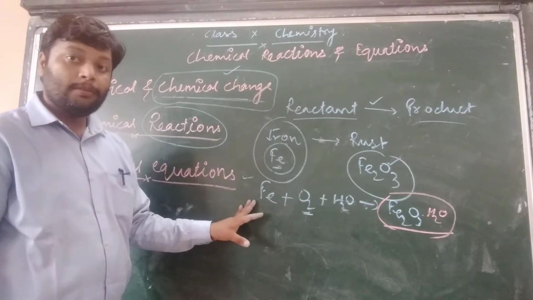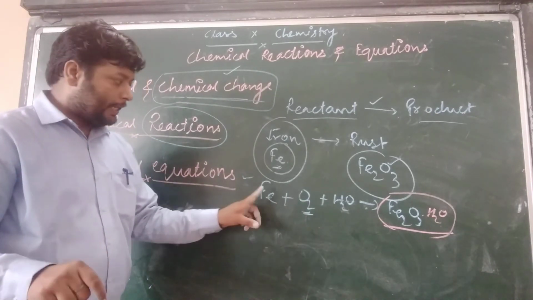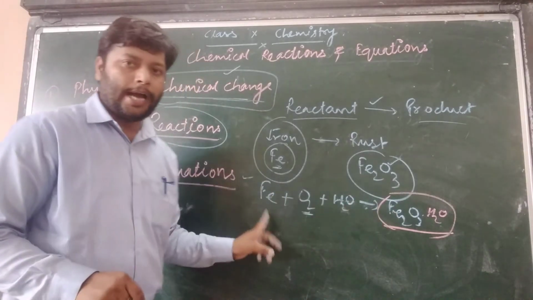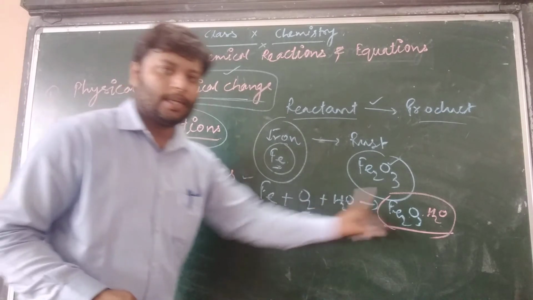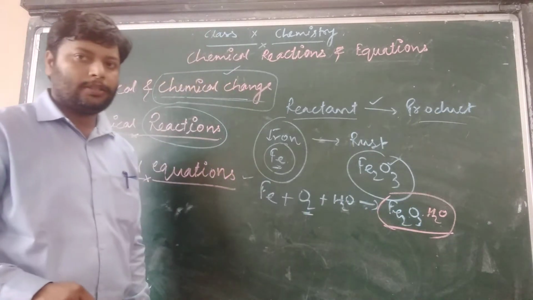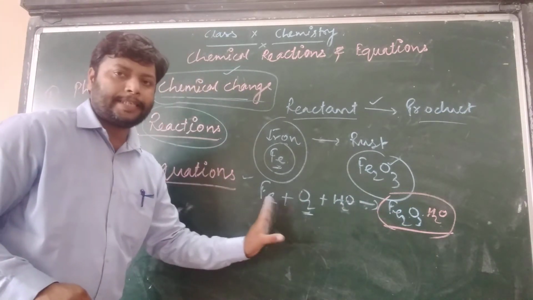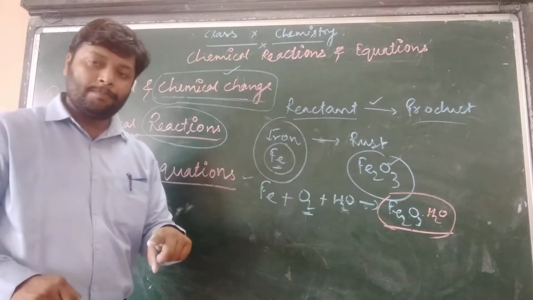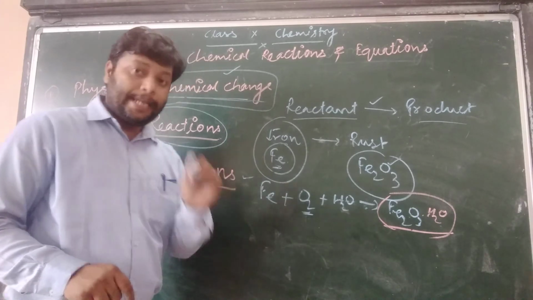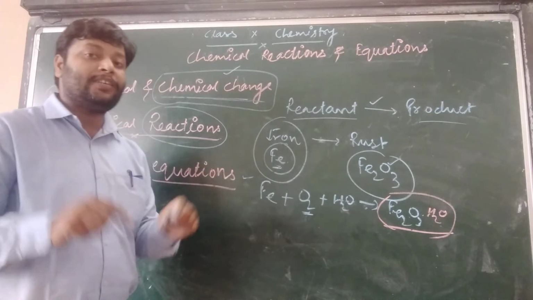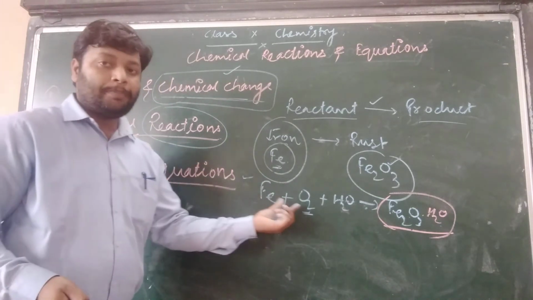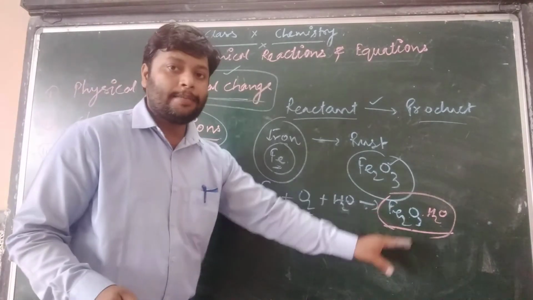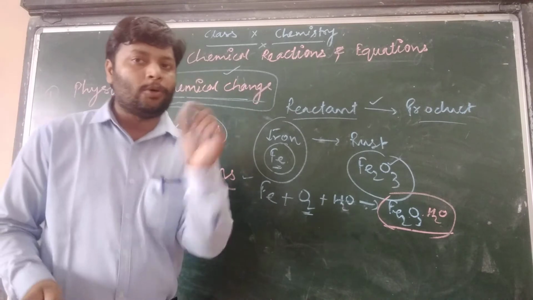In chemical reactions atoms do not change. Here also there is iron, oxygen, hydrogen. So before the reaction on the reactant side and after the reaction on the product side, atoms are the same but particles are different, because these atoms are in separate mode, but here the atoms are in combined mode.